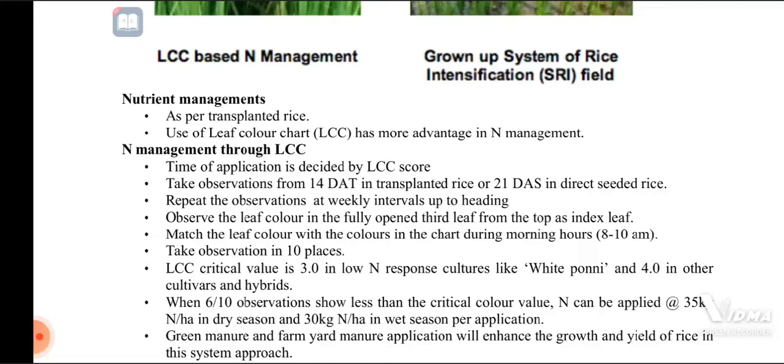So rice cultivation by the system of rice intensification is a very advanced technology for rice cultivation. Thank you.